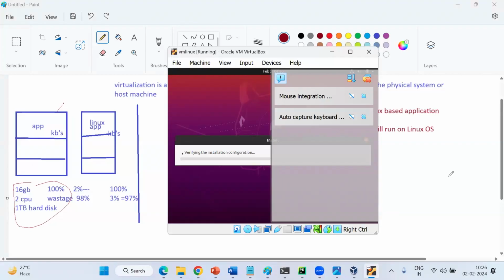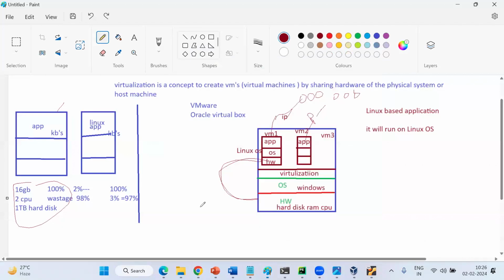Now the challenge, sir. We have the VM concept, the virtualization concept. Then why do we need to migrate to cloud? This is the best practice, isn't it, sir? We can create one big physical server and host multiple VMs. Why do we need to move to cloud again? They are also doing the same practice, right? Then why do we need to move?